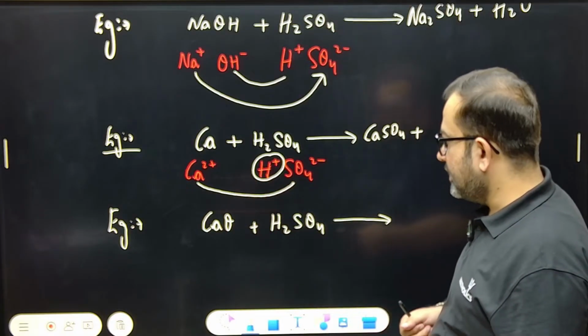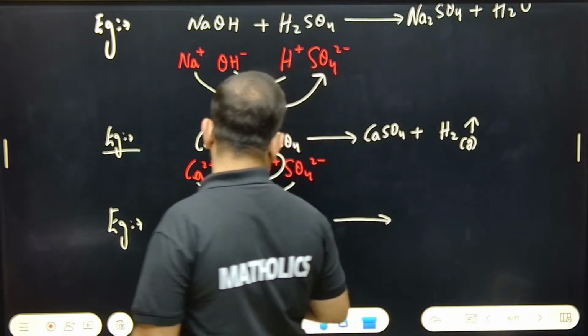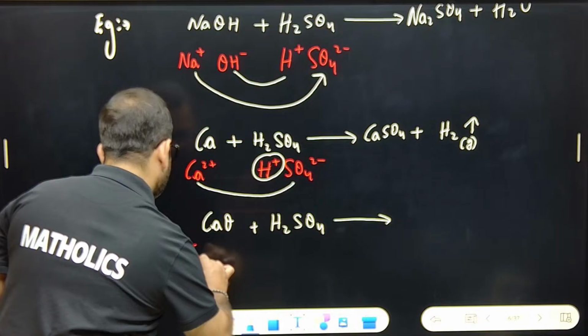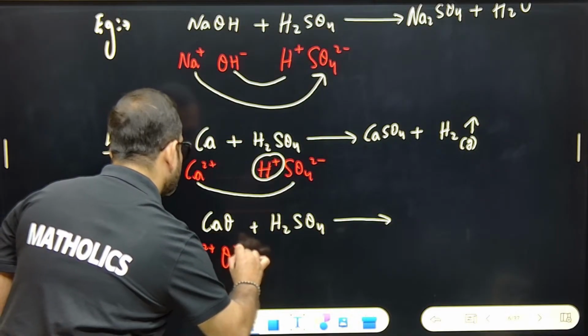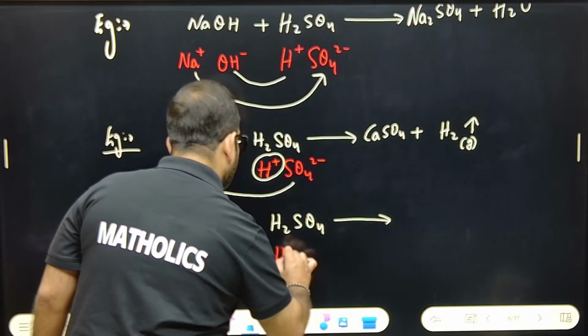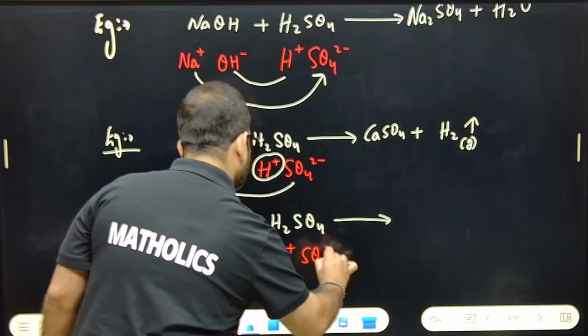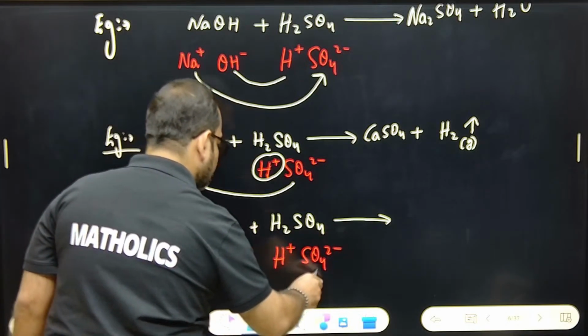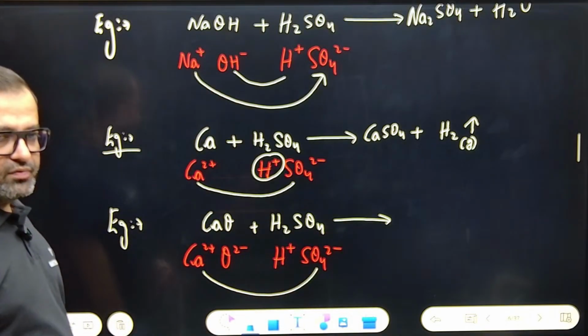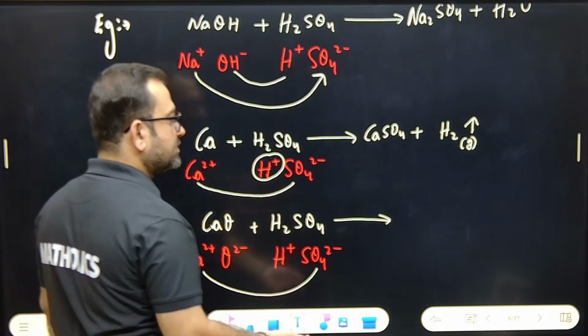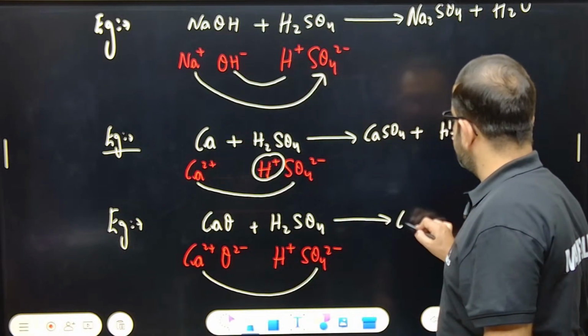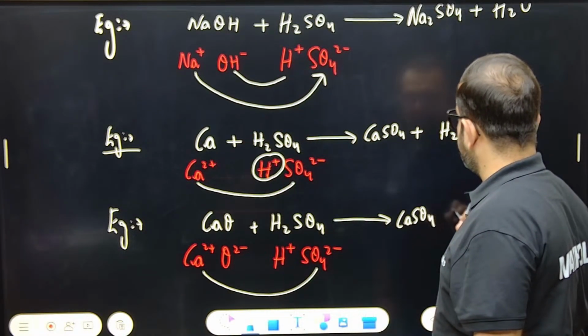Now see, in the other reaction, this is Ca2+ and O2-, and it is H+ and SO4 2-. Ca2+ will attack SO4 2-, the 2s cancel, so CaSO4.